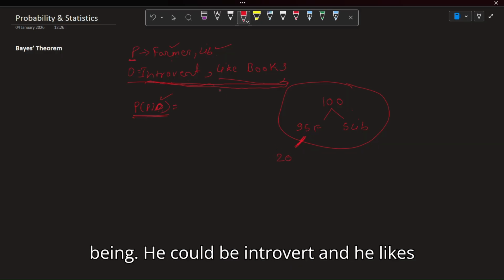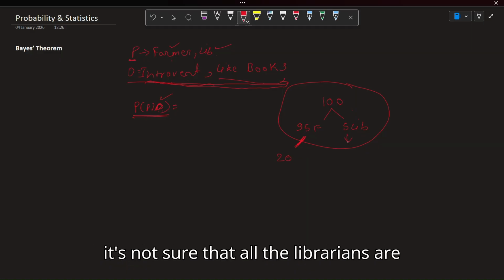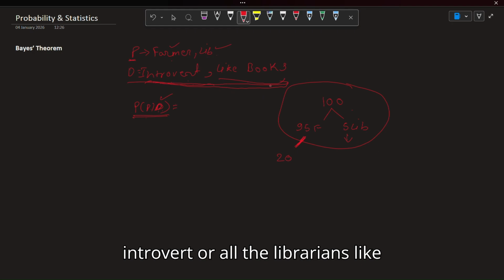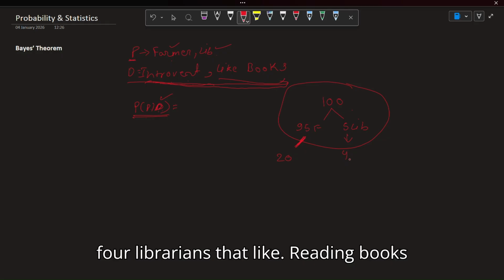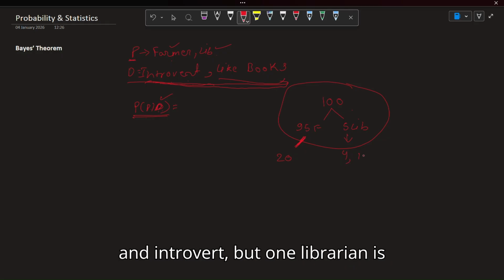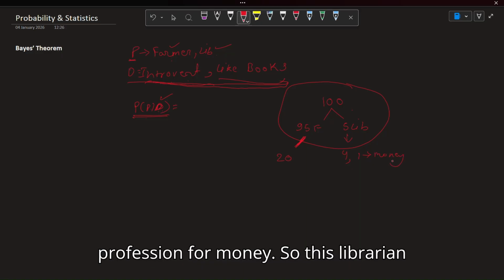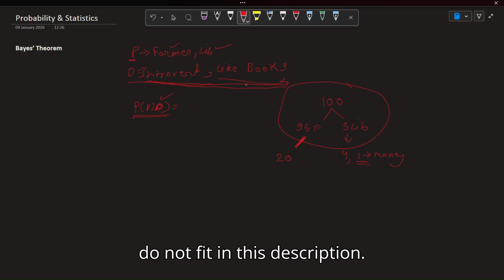Not all librarians are introverts or like reading books. Let's say only 4 librarians like reading books and are introverts, but one librarian is only doing that job for money. So this librarian does not fit the description, but these 20 farmers fit it.